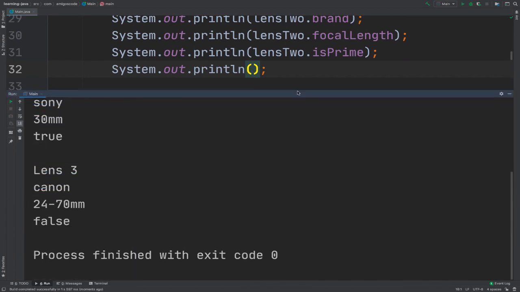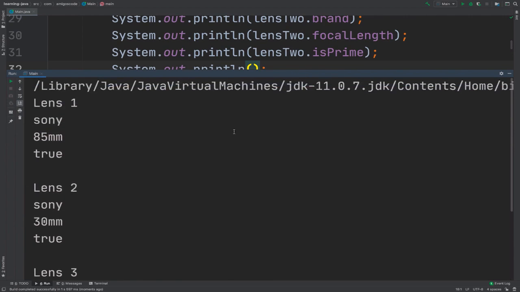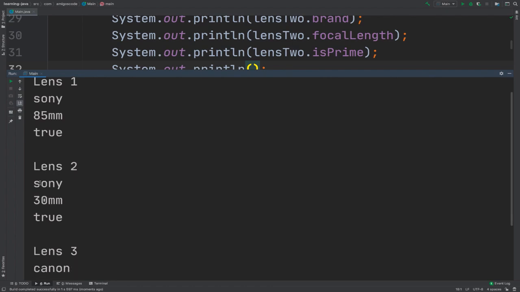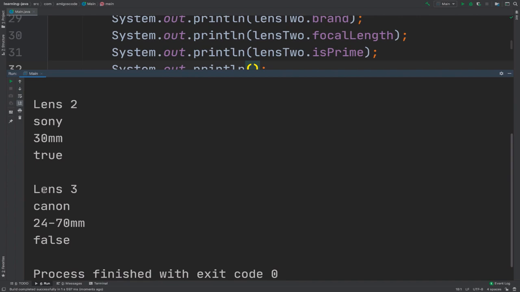There you have it. If I expand this, you can see that we have on the console lens1, and you can see the details. So Sony 85mm, true for whether it's prime or not. Then we have lens2, it's Sony 30mm and also prime. Lens3, Canon 24-70, and then false, it's not prime.